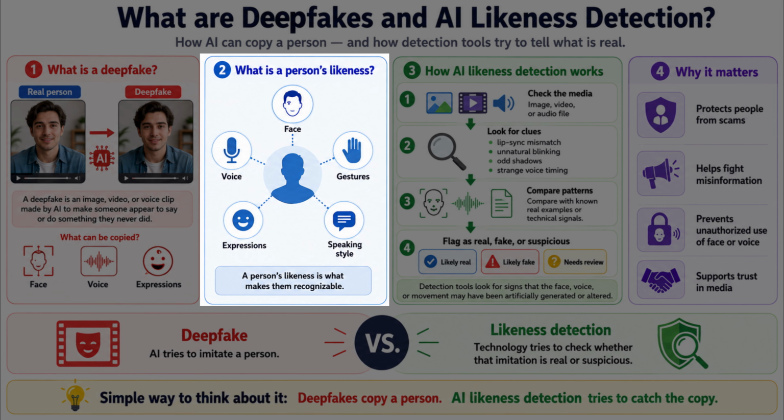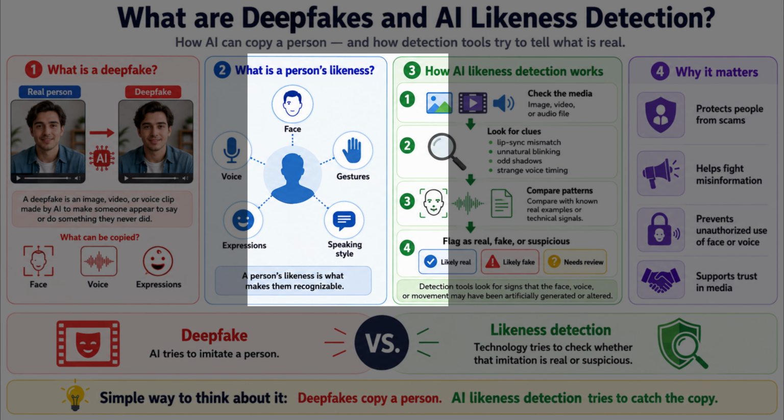Your likeness is not just your face. It is the way you smile, the way your mouth moves when you talk, the rhythm of your voice, the gestures you repeat without noticing, the little details that make people say, yes, that is definitely them. Deepfakes try to imitate those details, and that is where AI likeness detection comes in.